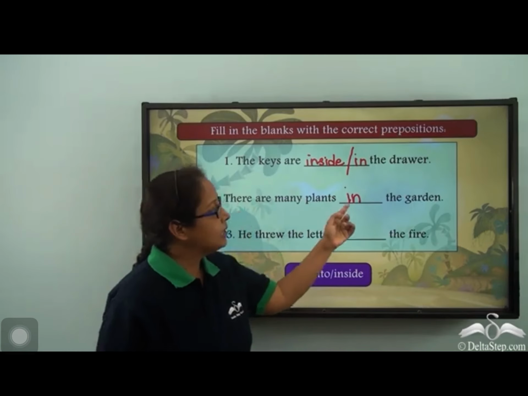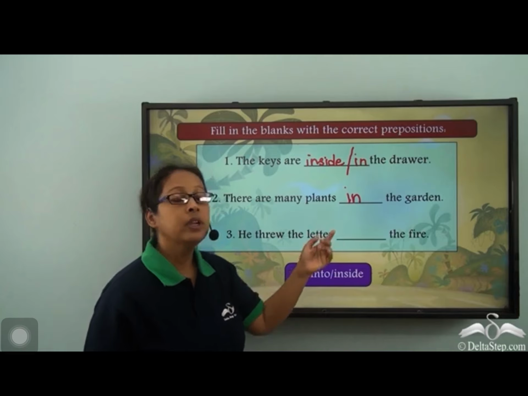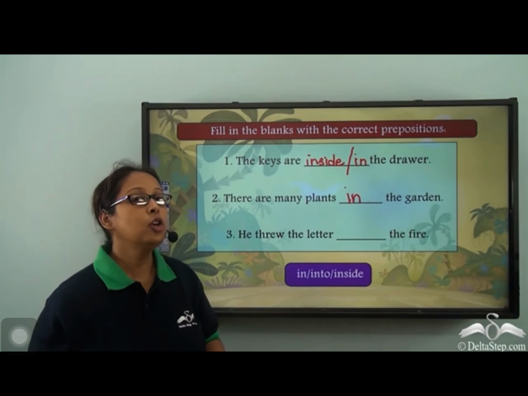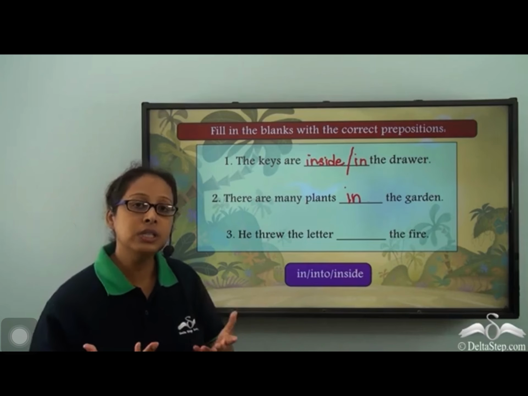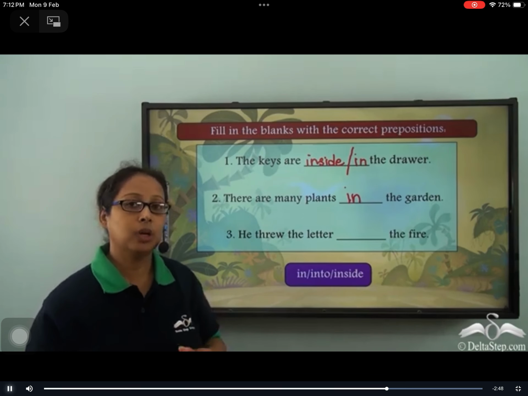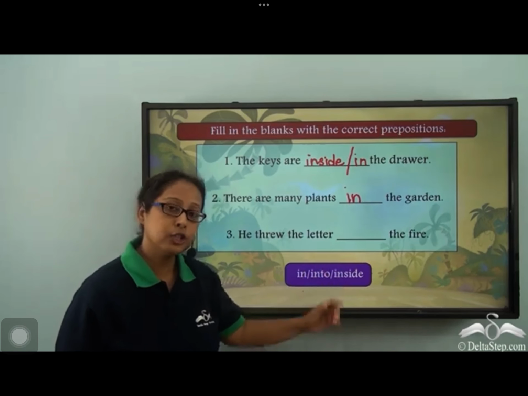There are many plants inside the garden. Can we write inside over here? We cannot, because when we talk about the garden, we are not talking about an enclosed area. It is not covered on all sides like the box.